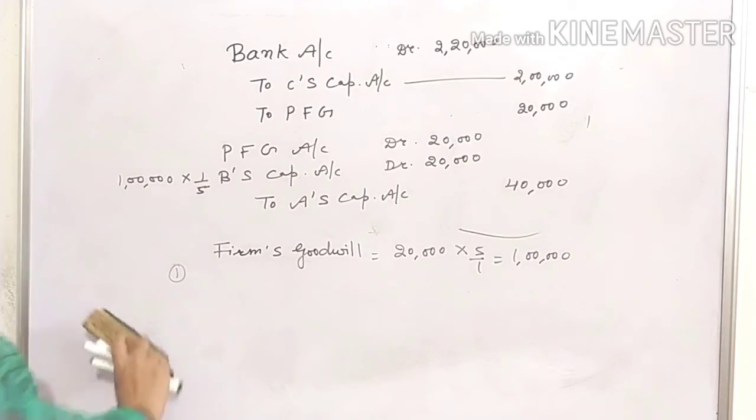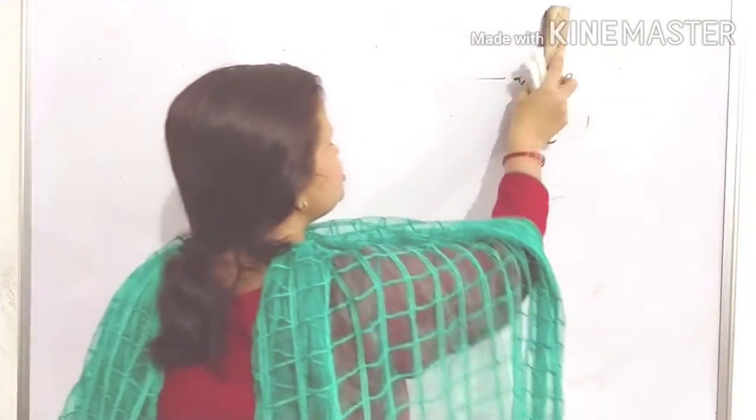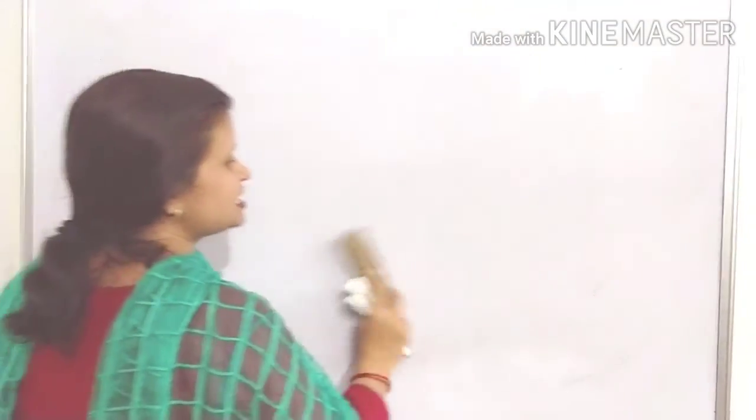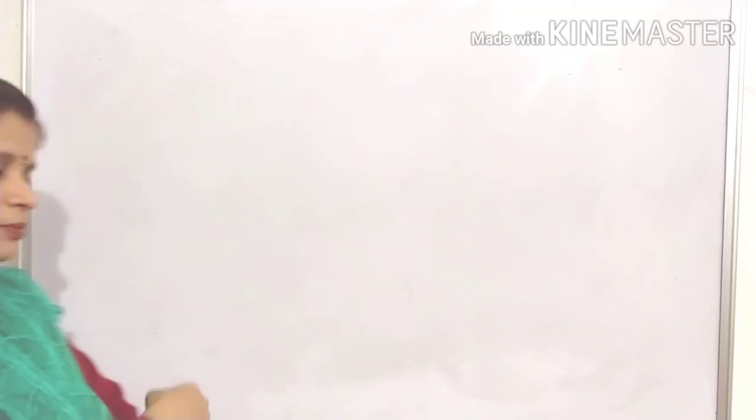So in total, how many situations have we studied? 4 situations. He may bring his share of goodwill in cash or in the form of an asset. He may bring a part of his share in the form of cash, and a part he may not bring. And he may not bring the whole of the goodwill in cash or in kind. And in the last, we have studied how to treat goodwill on admission if, along with the new partner, any of the old partners is also gaining. These are the different situations that you can deal with while preparing your accounts on admission of a new partner.